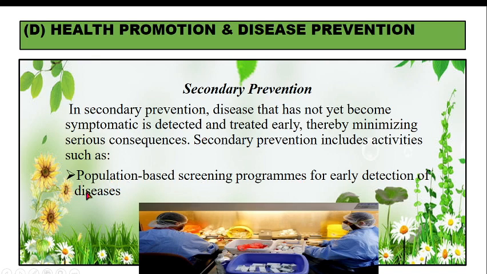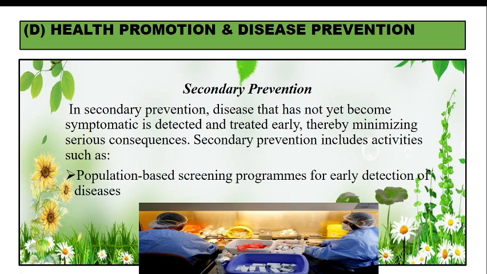For example, in the schools we check the BP, we do an eye test, we do a hearing test, etc. Why are we doing this? These are all population based screening programs. We do this so that we can identify whether the child is having some vision problems or hearing problems.